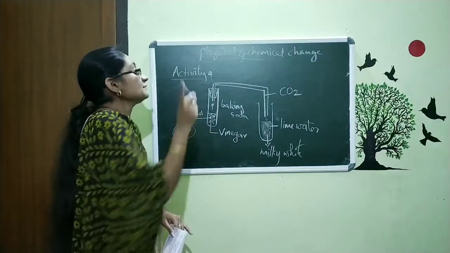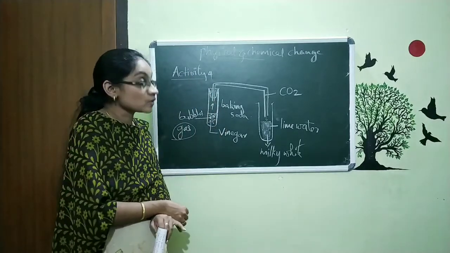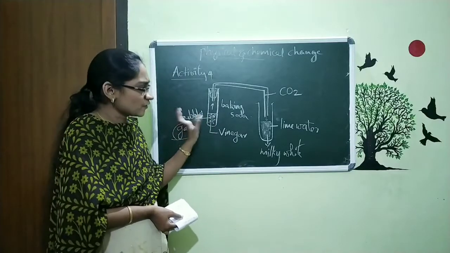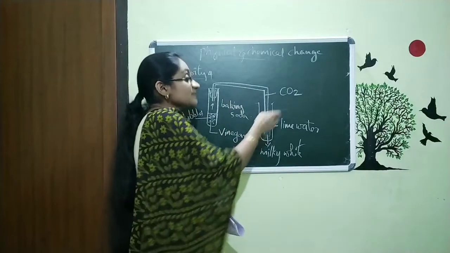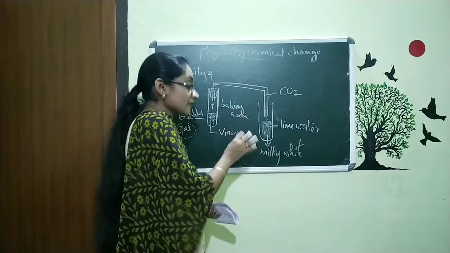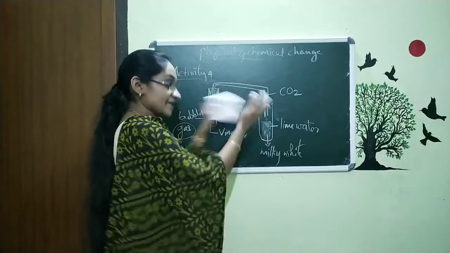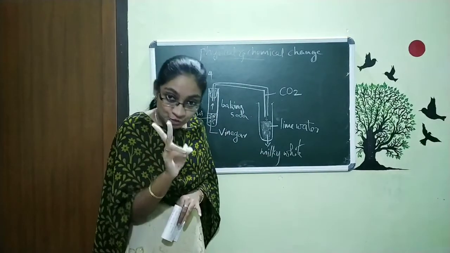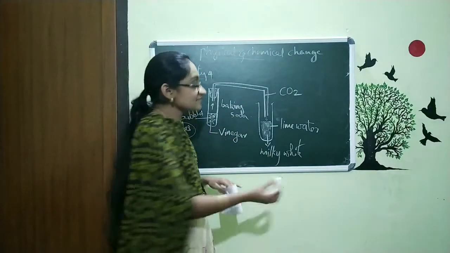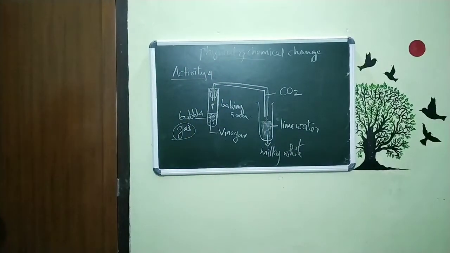So we can say when baking soda reacts with vinegar, they produce the gas called carbon dioxide, and there is also another substance. We are not focusing there. And when this carbon dioxide reacts with lime water, they produce a substance which is milky white in color. This is the experiment. Now we are going to write the two reactions: first about baking soda and vinegar, and the second about lime water and carbon dioxide.